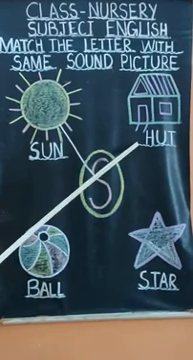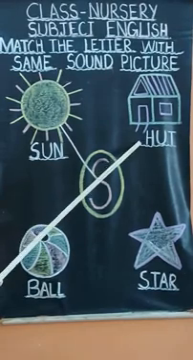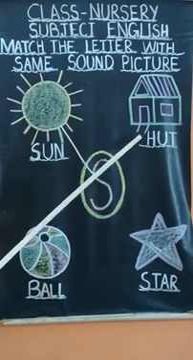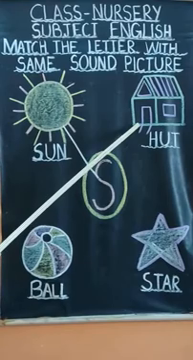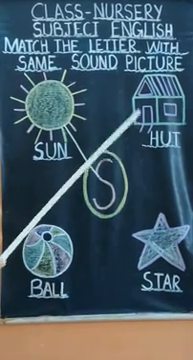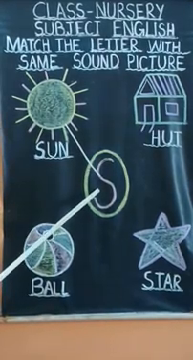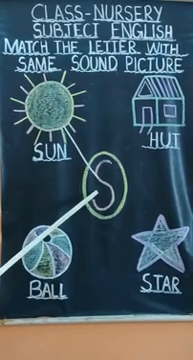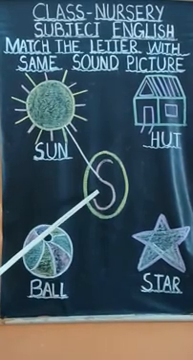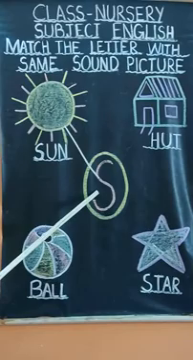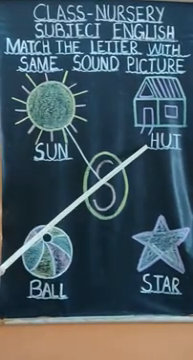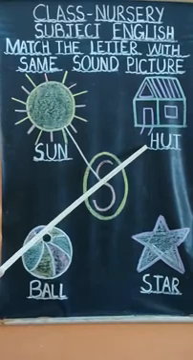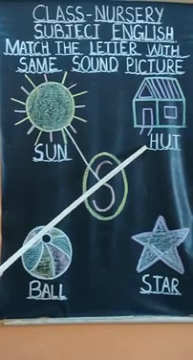Now tell me, what is this? This is H, H, hut. The sound of picture hut is H, H. So, the sound of letter S is S. Here, listen carefully. The sound of letter S is not the same as the sound of picture H. So, you will not match it.